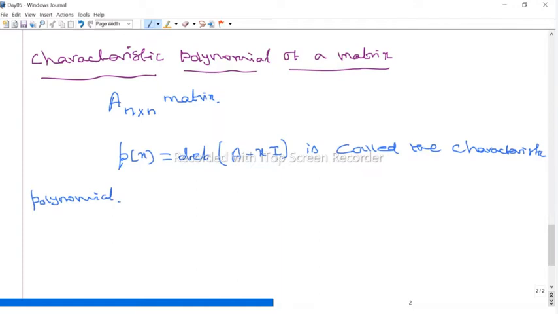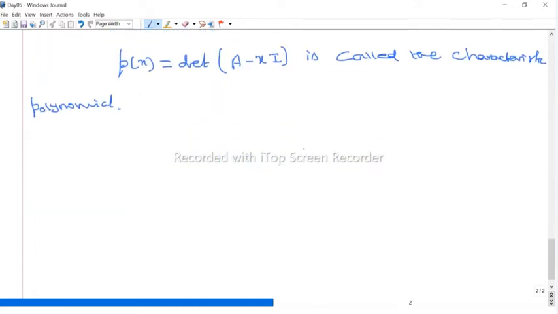So what is this? I is nothing but the identity matrix. That means the diagonal entries are 1, 1, 1. Suppose you are multiplying by x, what happens? The diagonal entries are x, x. We have to subtract this from the given matrix A and then take the determinant of the resulting matrix. You get the polynomial. For example, if you take some matrix example,